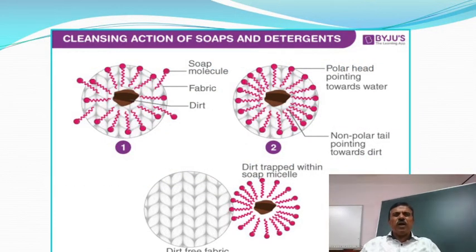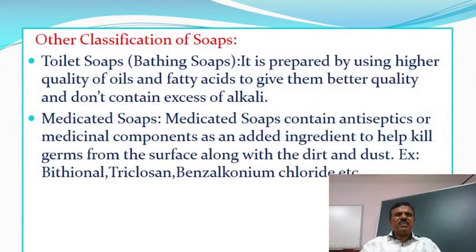Cleaning action of soap and detergents. Other classification of soaps: toilet soaps. It is prepared by using higher quality of oils and fatty acids to give them better quality and does not contain excess of alkali. Medicated soap. Medicated soaps contain antiseptic or medicinal components as added ingredients to help kill germs from the surface along with the dirt and dust. Example, bithionol, etc.